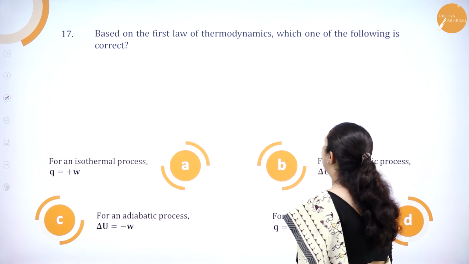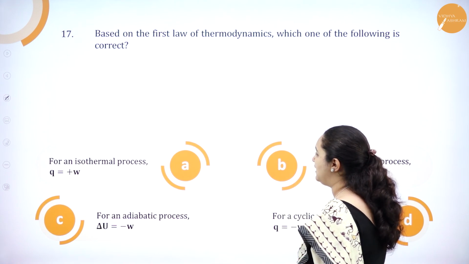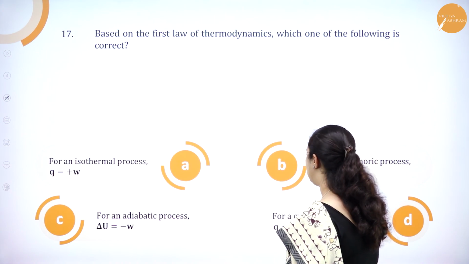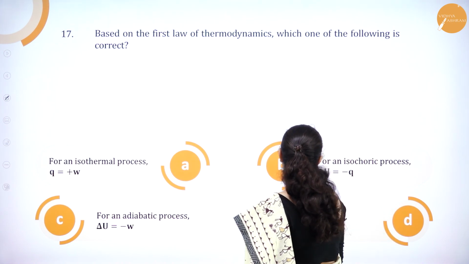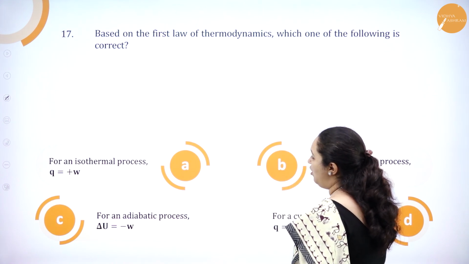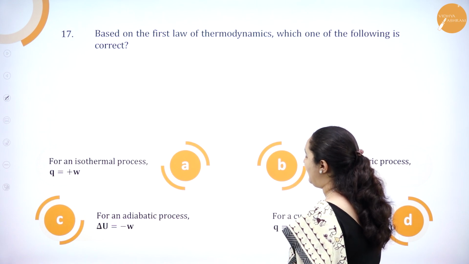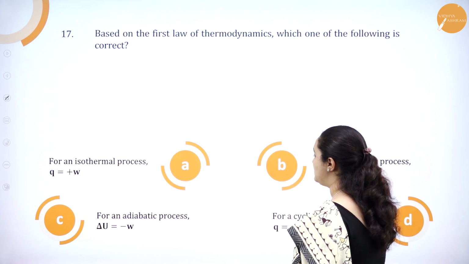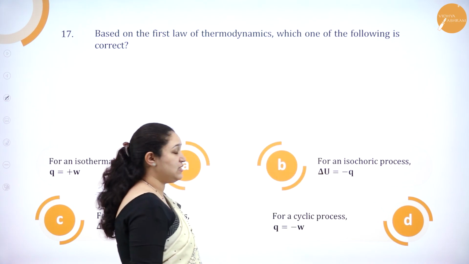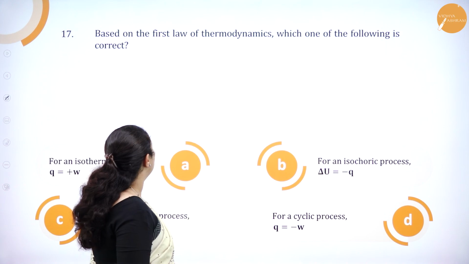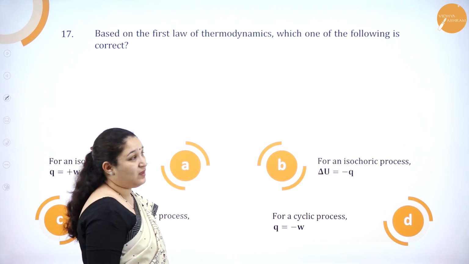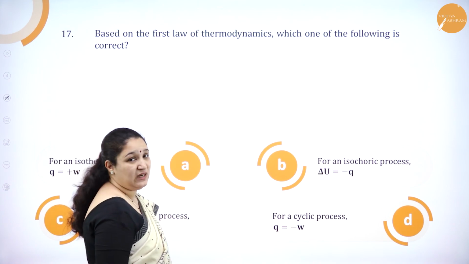Based on the first law of thermodynamics, which one of the following is correct? Option A, for an isothermal process, Q is equal to plus W. Option B, for an isochoric process, delta U is equal to minus Q. Option C, for an adiabatic process, delta U is equal to minus W. Option D, for a cyclic process, Q is equal to minus W. So they are asking based on first law of thermodynamics, which one of the following is correct?